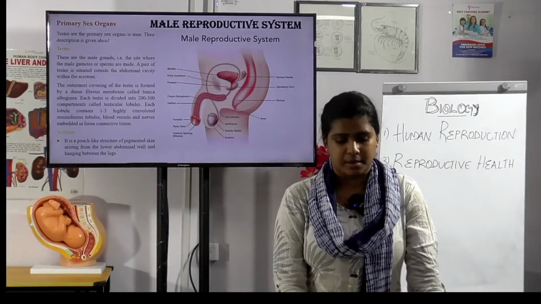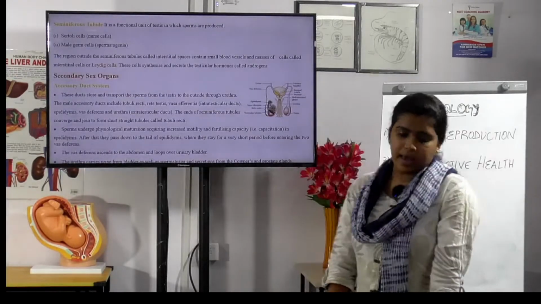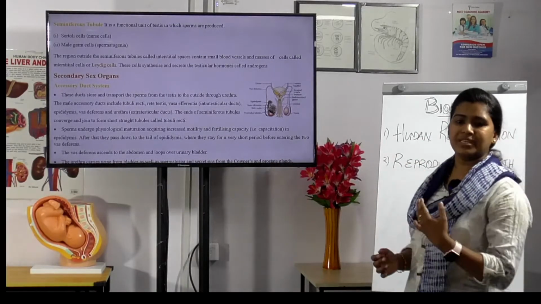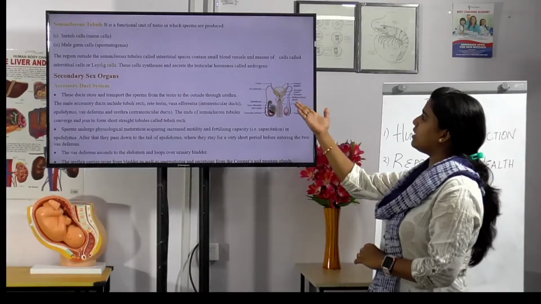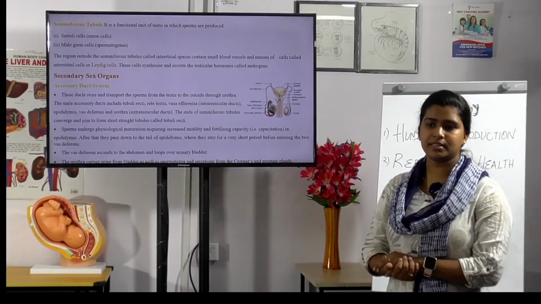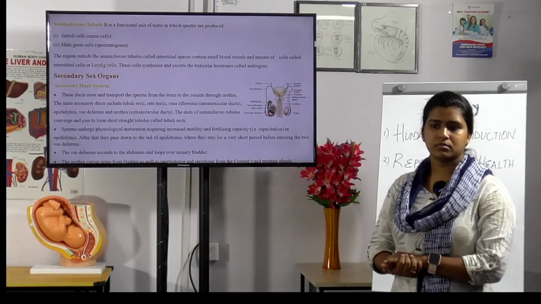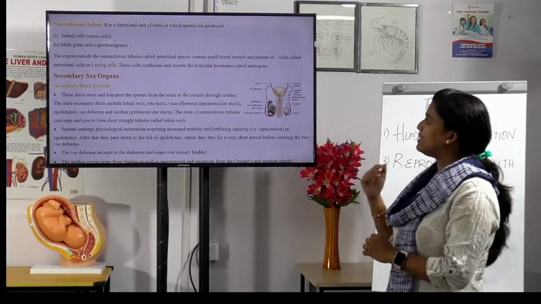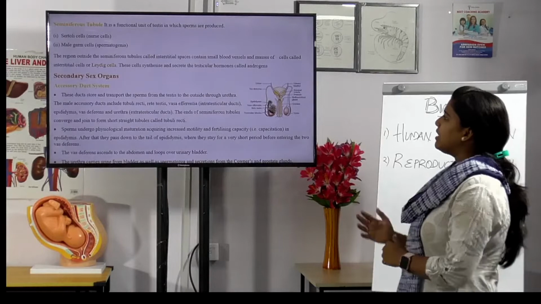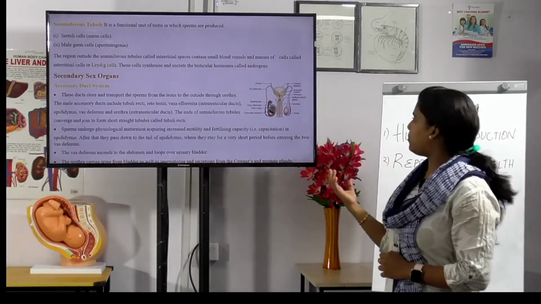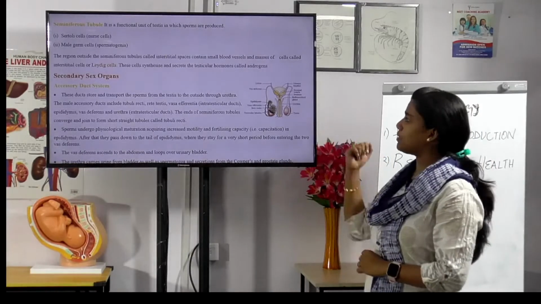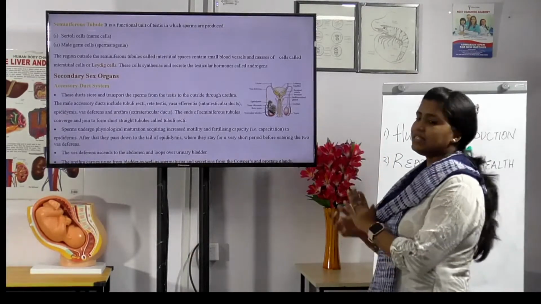Okay. And the next is the seminiferous tubule. It is a functional unit of the testis in which sperms are generated. There are Sertoli cells and male germ cells. Sertoli cells are otherwise known as? Nurse cells, whereas the male germ cells are known as spermatogonia. The region outside the seminiferous tubules is called the interstitial space, which contains small blood vessels and masses of cells called what? Leydig cells.